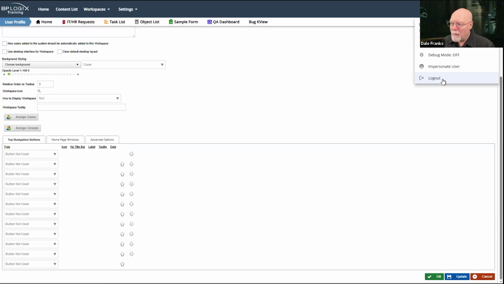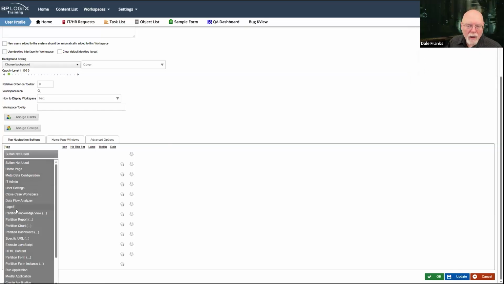No matter who I am, I can always log out. And so therefore, in the 6.1 UI, if you pick something like log off, which I guess should be log out, but whatever, semantics aside, it's not going to show up in the toolbar. It just is not going to appear here.